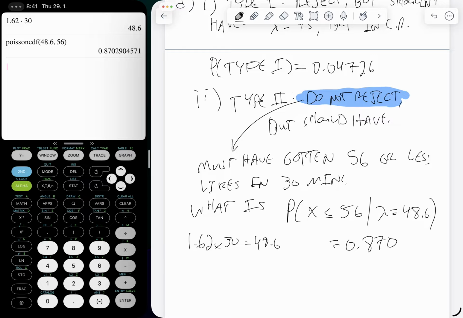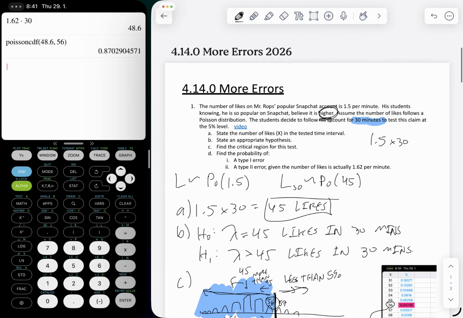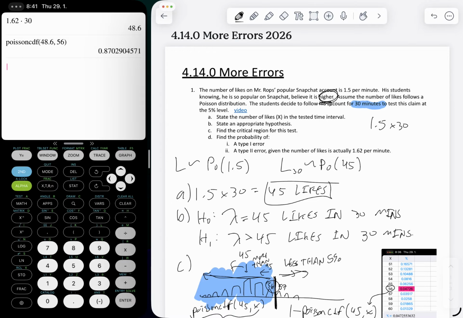0.870. Now, you might look at that and say, wow, that's a really big probability of a type 2 error, and you'd be right. But let's look at what's going on. The students said that they think it's more likes. There's a higher number of likes per minute for Mr. Rops. He said it was 1.5, but if the actual value is 1.62, that's such a small increase.